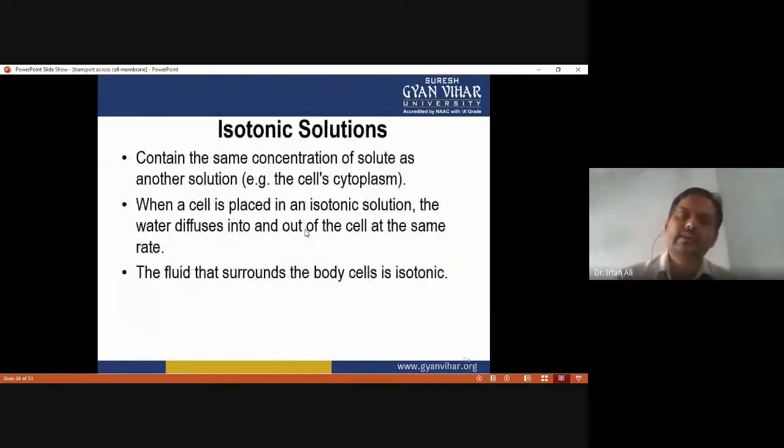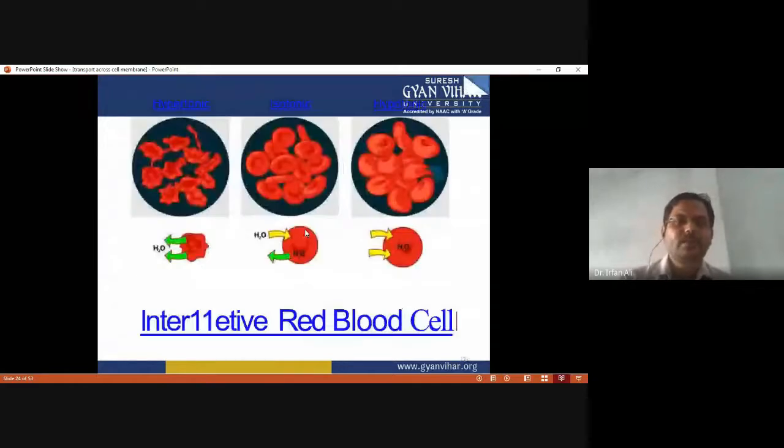And an isotonic solution contains the same concentration of solute as compared to another solution. When a cell is placed in an isotonic solution, the water diffuses into and out of the cell at the same rate. Hence there is no change in the concentration on either side, and the fluid that surrounds the body cell is isotonic. So this figure clearly indicates the isotonic, hypertonic and hypotonic conditions.